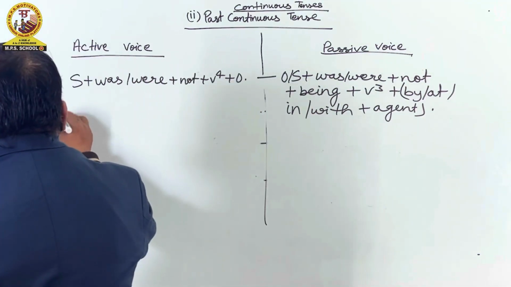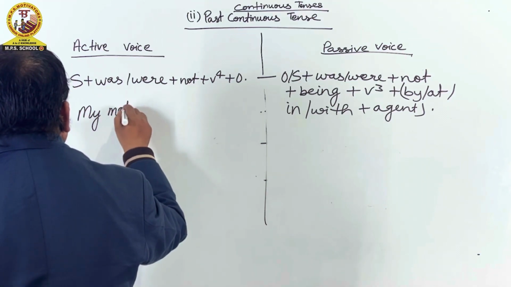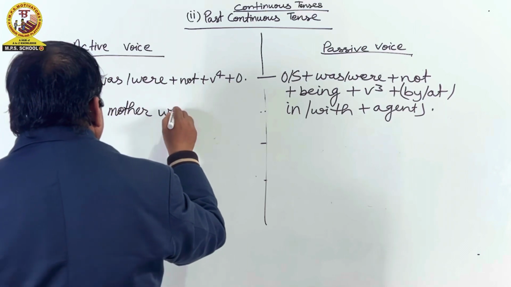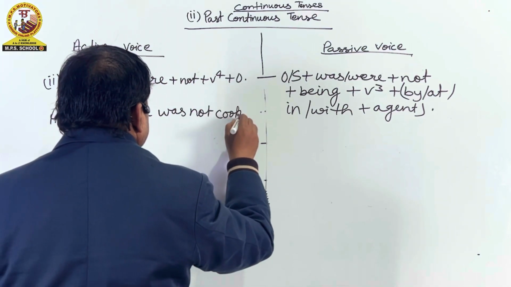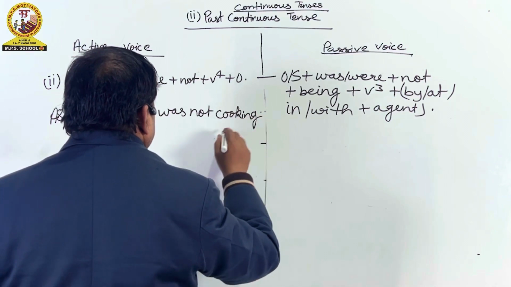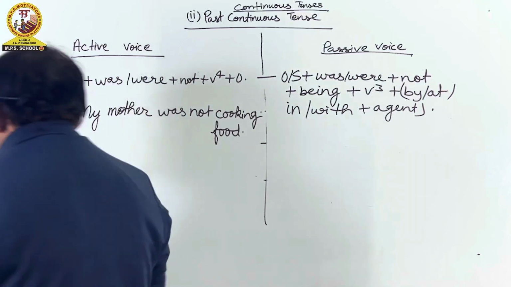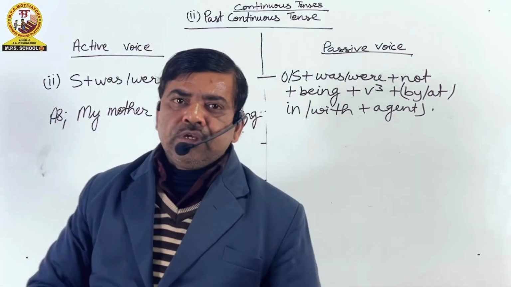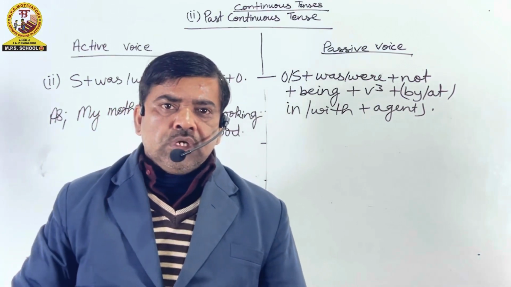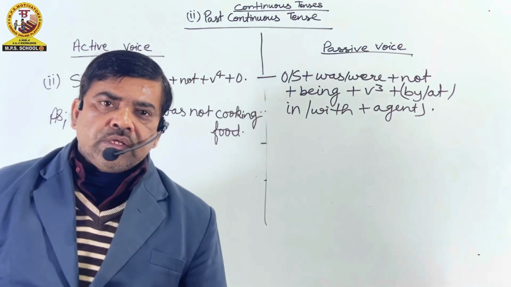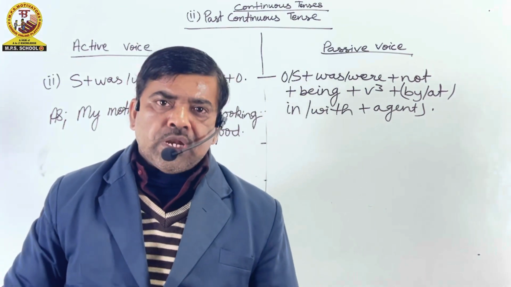For examples, my mother was not cooking food. मेरी माँ खाना नहीं बना रही थी. She was doing some other work but she was not cooking food. वह कुछ और कर रही थी. My mother was not cooking food. मेरी माँ खाना नहीं बना रही थी.